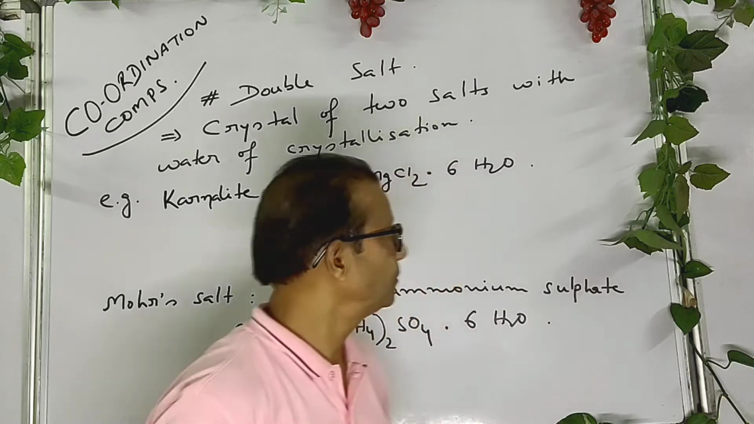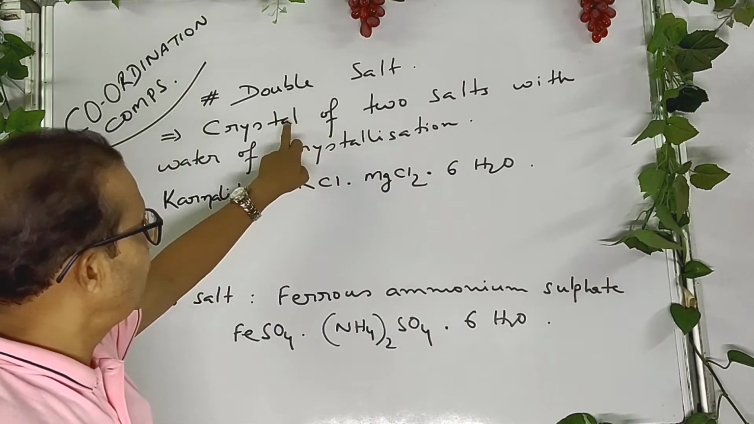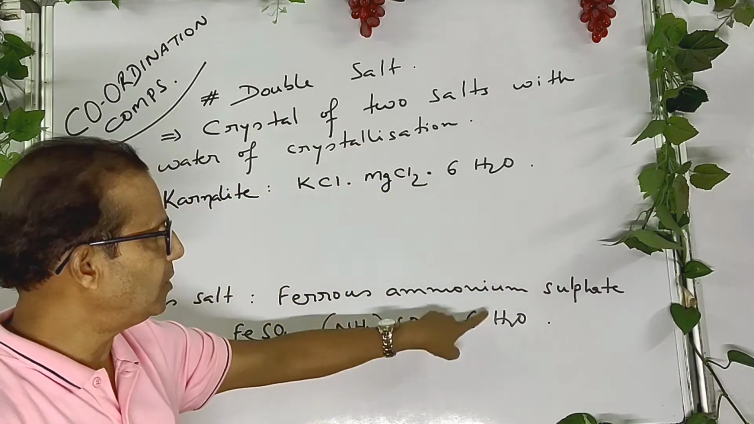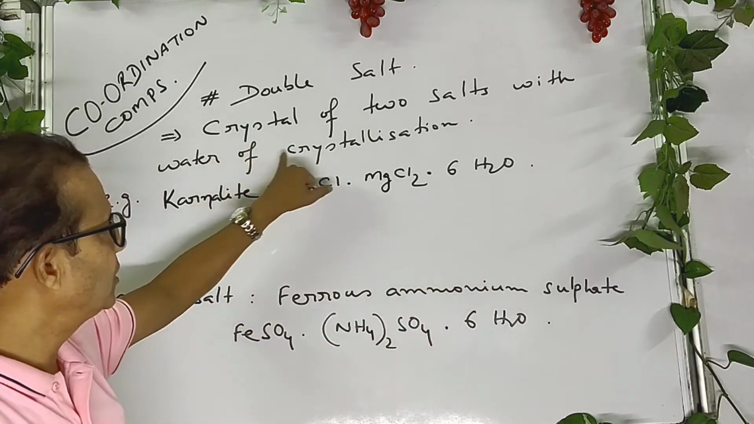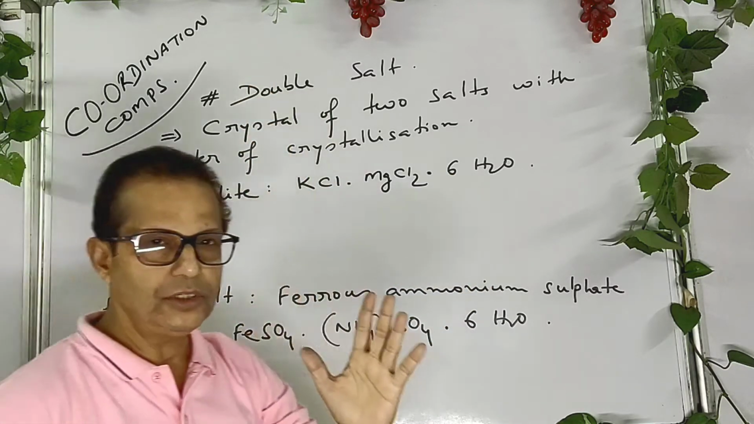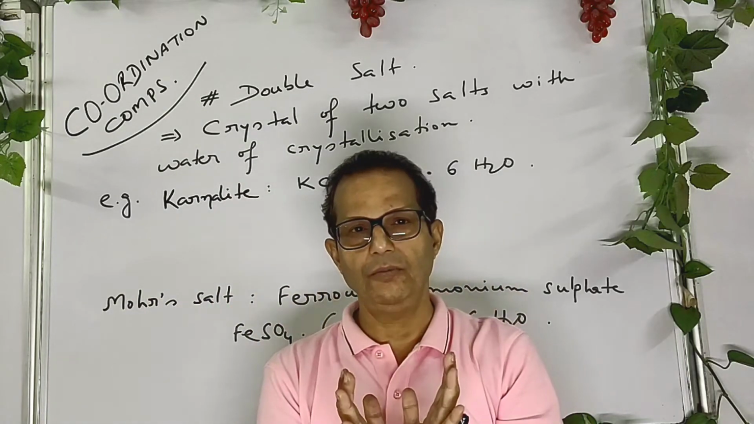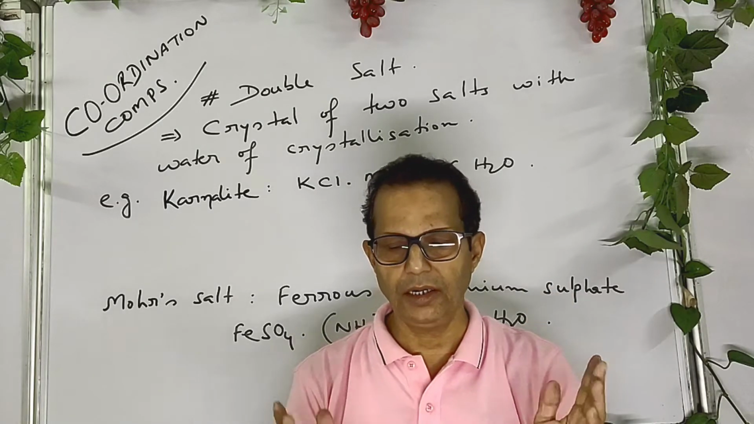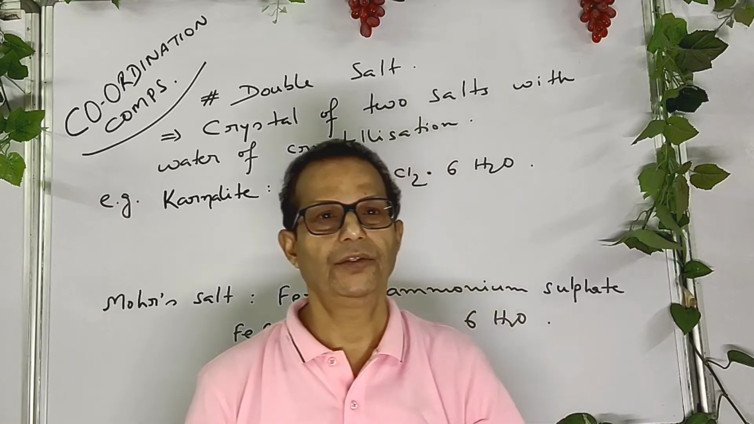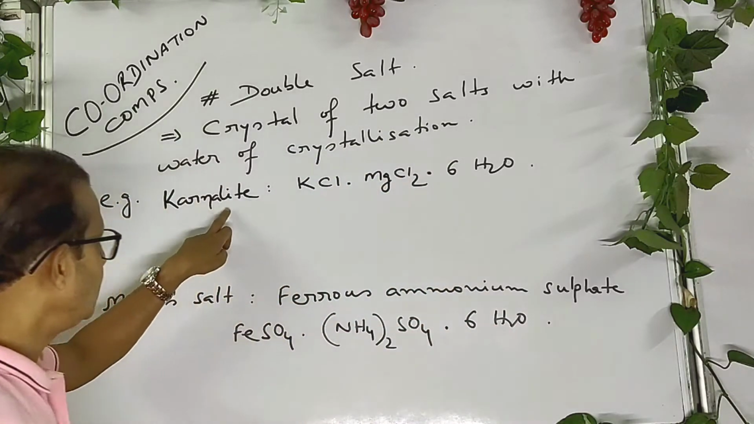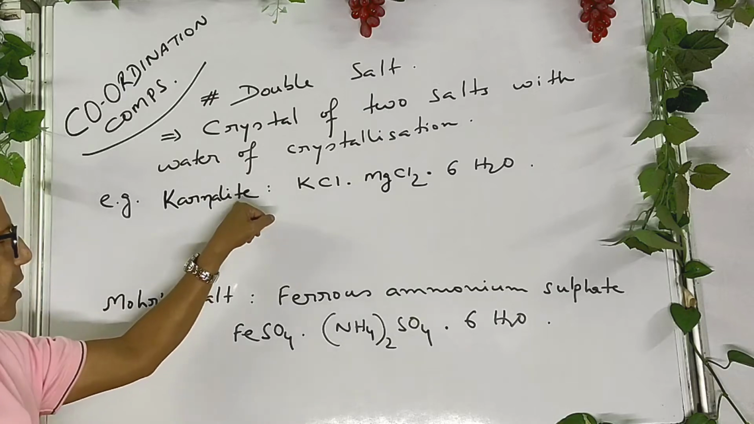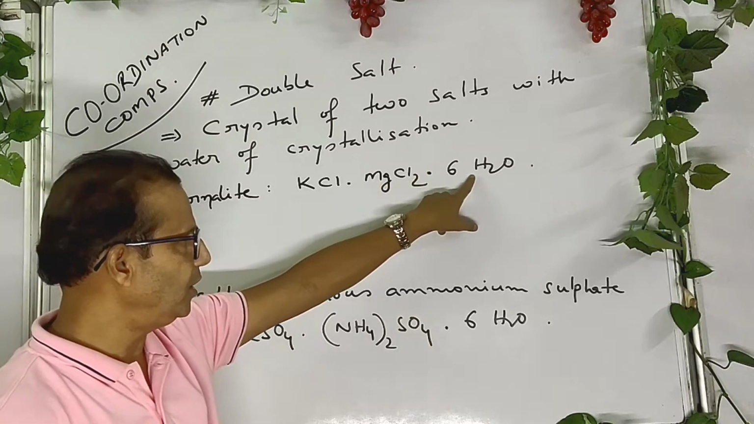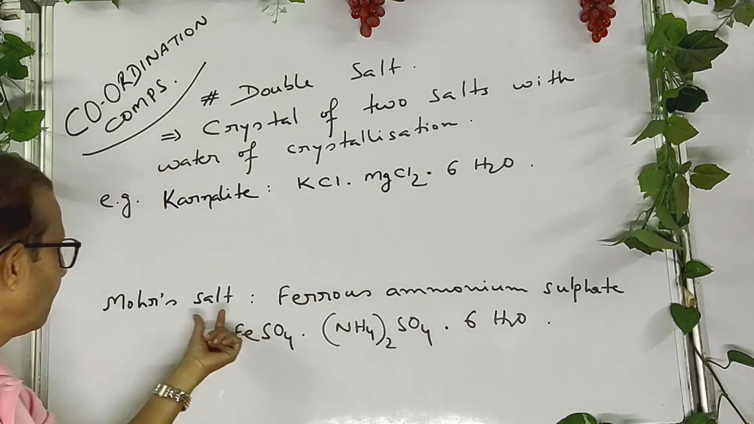Let's understand. A double salt is actually a crystalline form of two salts with some water molecules as water of crystallization. Okay, so a double salt is a mixture of two different salts with some molecules of water as water of crystallization. The best known example is carnallite and Mohr's salt. Carnallite has the composition potassium chloride, magnesium chloride, including 6 molecules of water, and Mohr's salt.